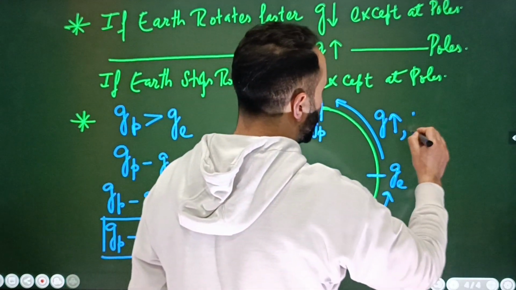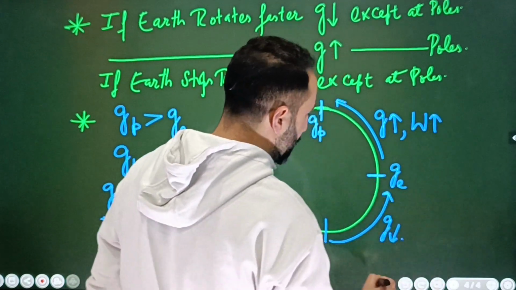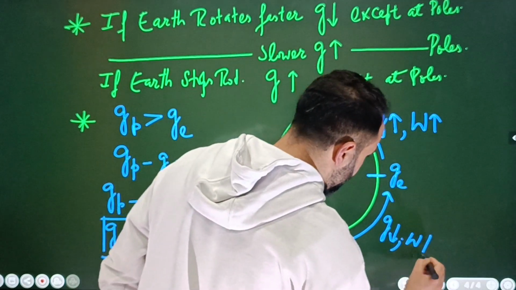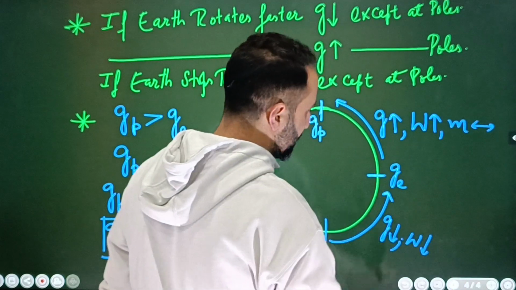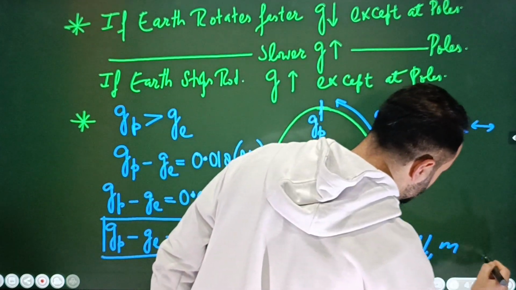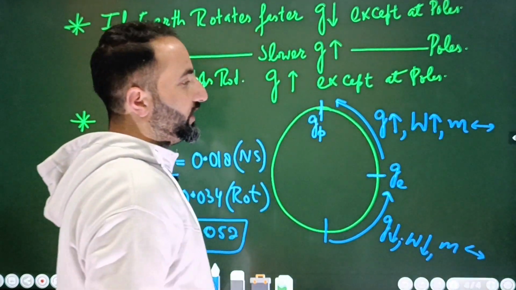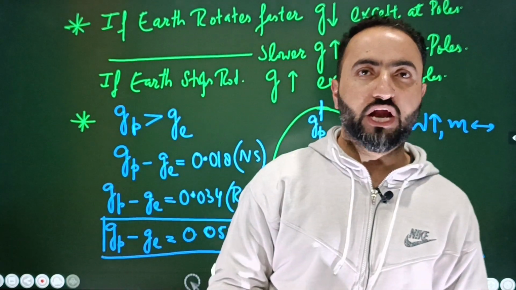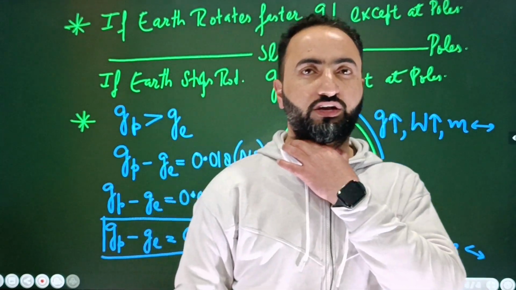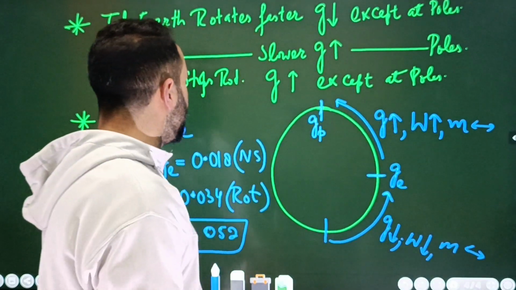And what about the weight of the object? It is going to increase, or decrease, accordingly. What about mass? That remains the same, because mass is independent of acceleration due to gravity. W is equal to m multiplied by g, so whatever happens to the acceleration due to gravity will happen to the weight as well. So this was your important point.